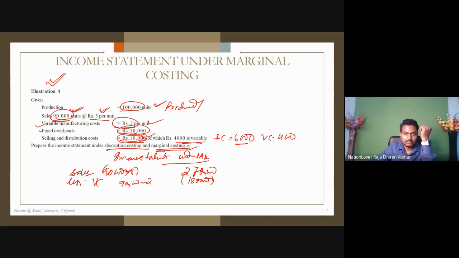Next to it, another variable cost of 4,000, the selling or administrative variable cost. Now deduct: 2,70,000 minus 1,84,000, 86,000. So 86,000 is our contribution.